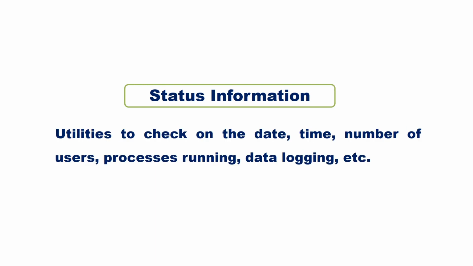The next one is status information. The system programs that fall under this category are those that ask the system for its status information, like utilities to check on the date, time, number of users, processes running, data logging, etc. System registries are used to store and recall configuration information for particular applications.